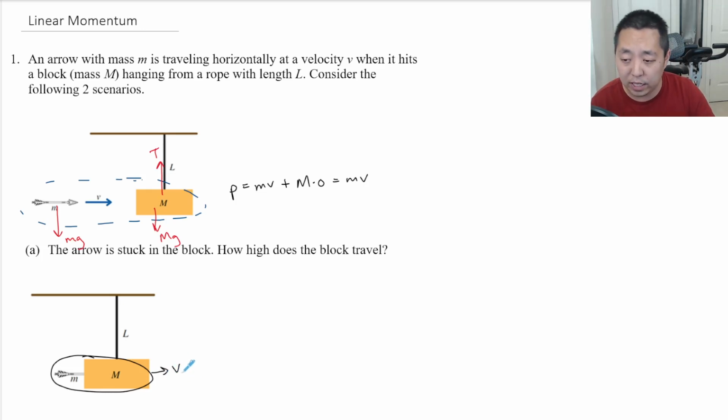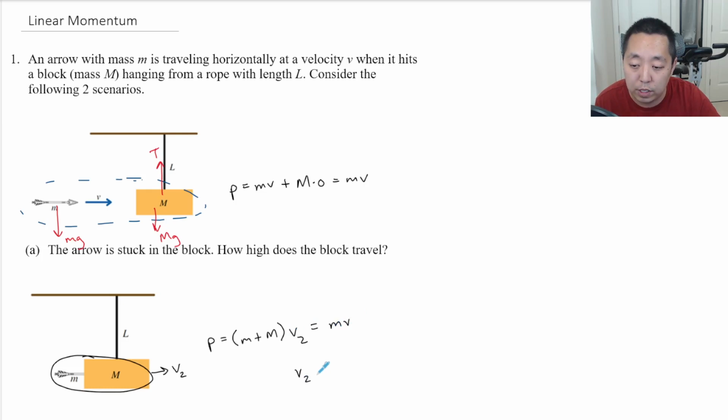Okay, so now the two objects are moving together with some velocity. We'll call it v2, something different from this v here. What is their momentum? Well, the two objects have the same speed, so you can just lump the two masses together times v2. This is the momentum after the collision. During the collision, momentum is conserved, so by conservation, this is equal to mv. And so we can solve for v2, and that's mv divided by little m plus big M. That's the first step of the problem. That gives us that velocity.